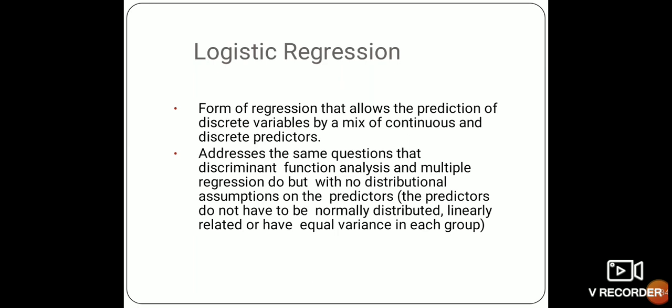It is a form of regression that allows the prediction of discrete variables by a mix of continuous and discrete predictors. It addresses the same questions that discriminant function analysis and multiple regression do, but with no distributional assumptions on the predictors. The predictors do not have to be normally distributed, linearly related or have equal variance in each group.